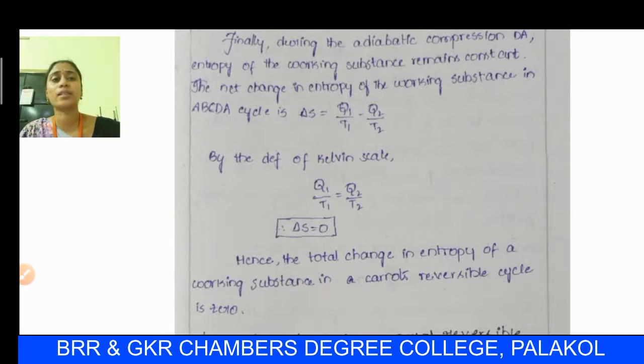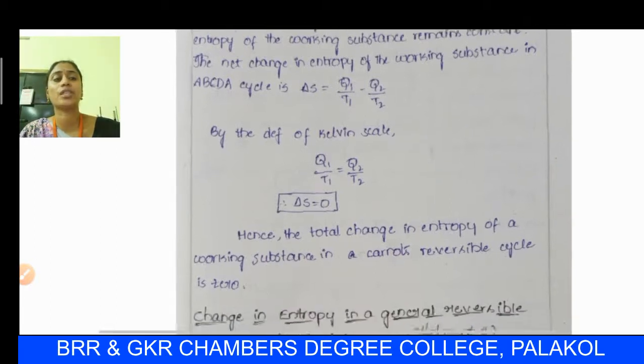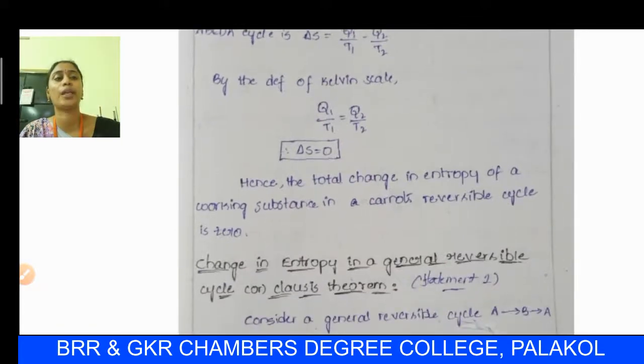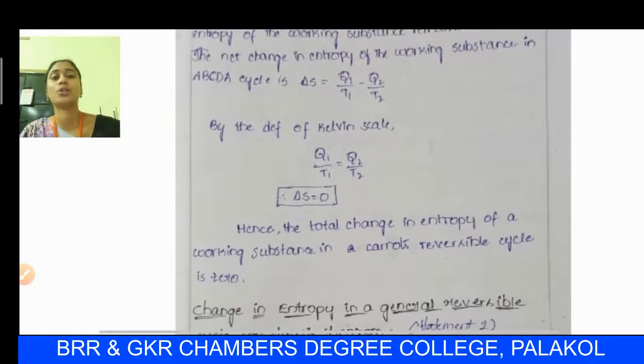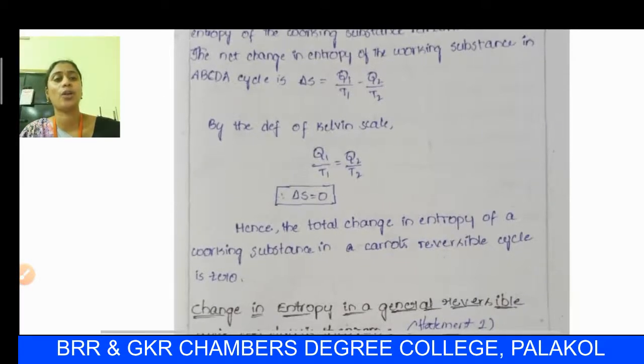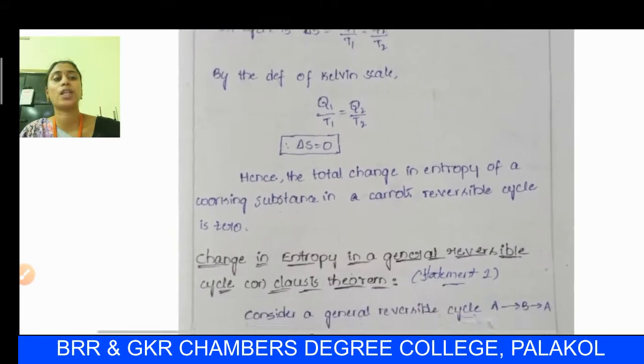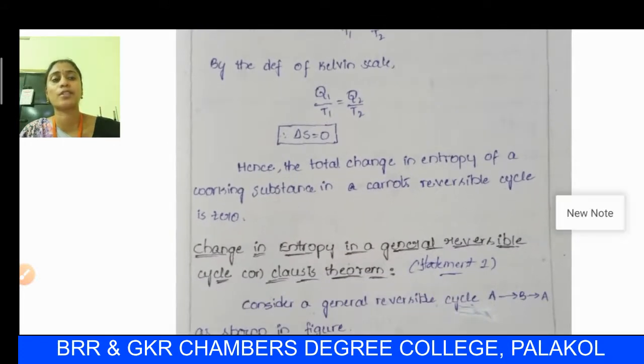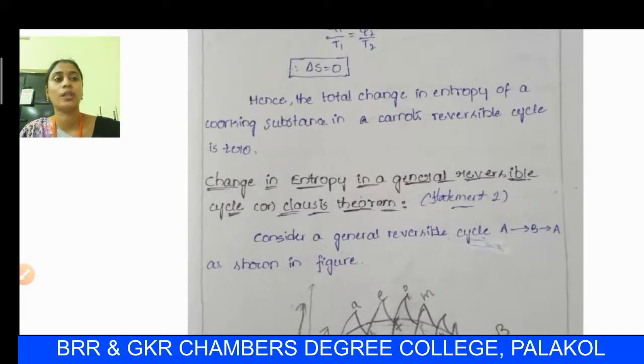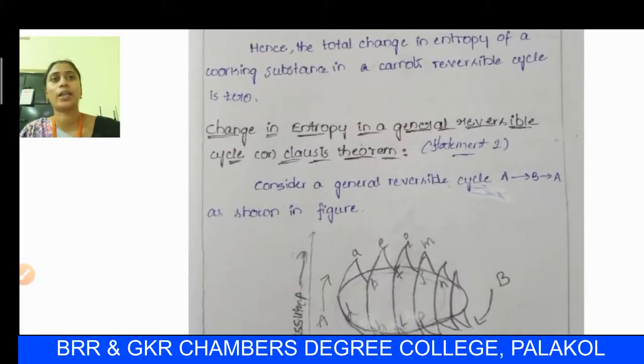By the Kelvin scale, we already know that Q1 by T1 is equal to Q2 by T2. Hence, delta S, the change in entropy, is 0. Hence, the total change in entropy of a working substance in a Carnot reversible cycle is 0. By this Carnot cycle, we can conclude that the change in entropy during a reversible cycle is 0.